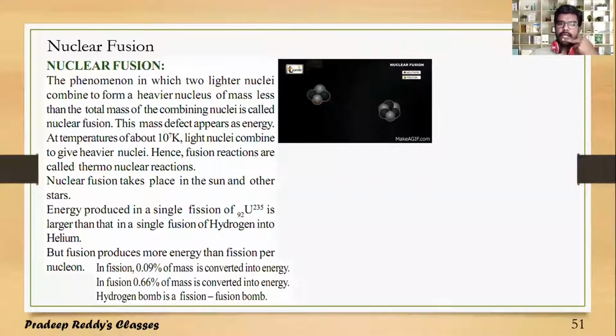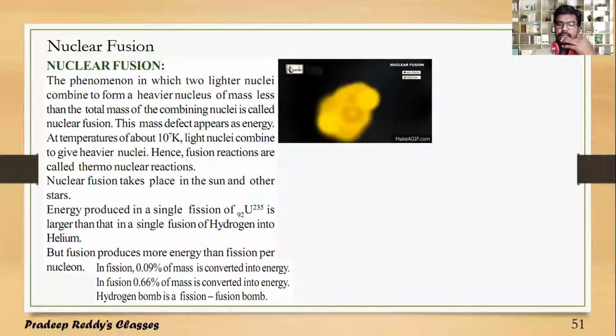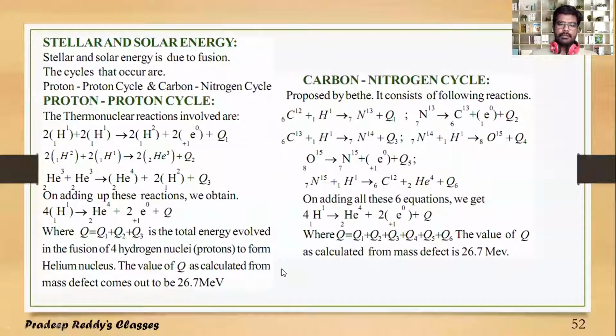The nuclear fusion reaction takes place between two lighter nuclei. As in the animation, you are able to see that two lighter nuclei fuse to produce a very high amount of energy. Students, we have already discussed in the earlier slide that in order to initiate a fusion reaction, you require a temperature of 10 power 7 Kelvin. This is a very high temperature, usually in stars.